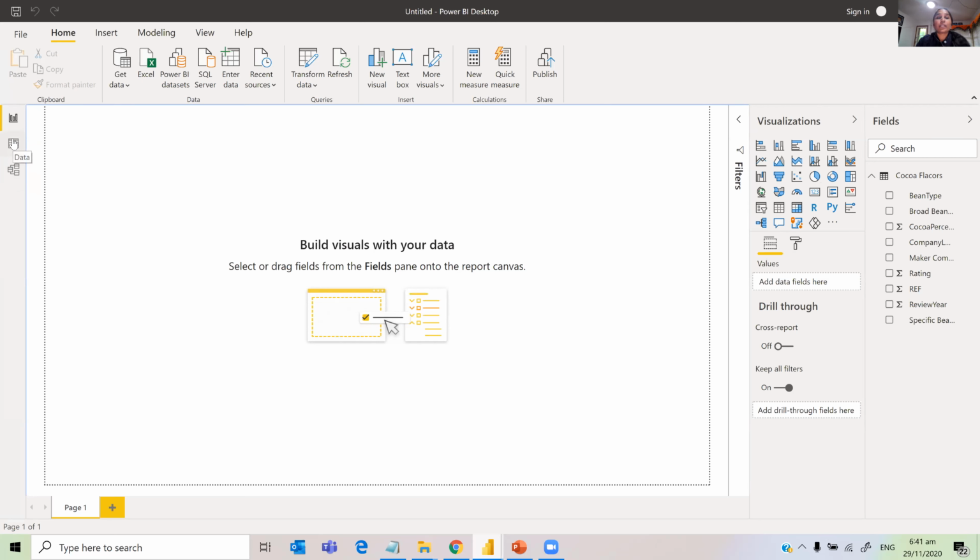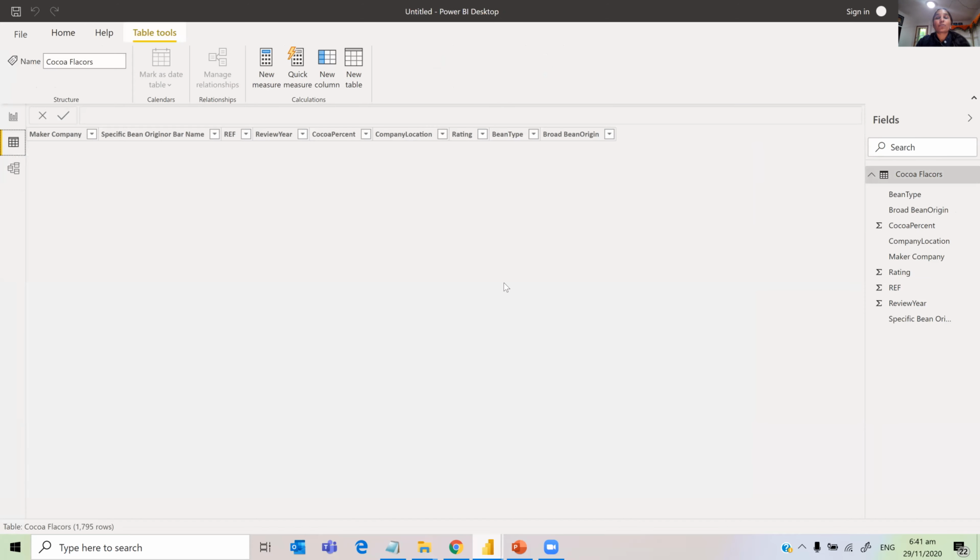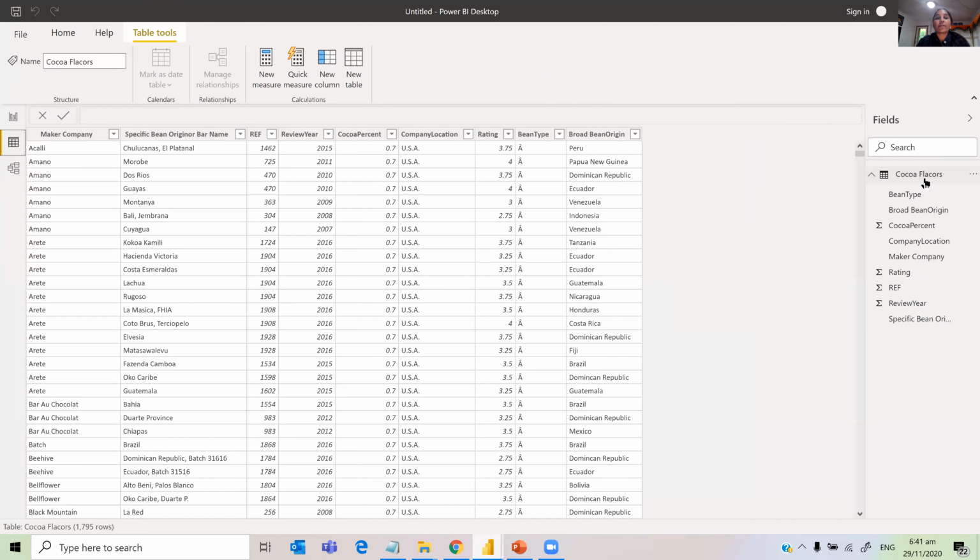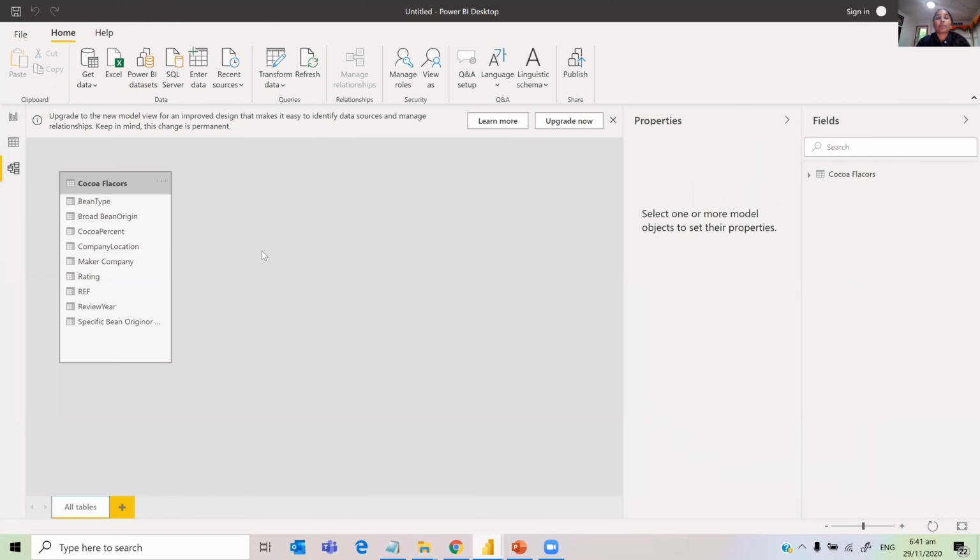And if you go to the data layer, you can see all the data. Because we have one table, we can just see everything here. And if you have more than one table, you can link and create your model here. Link the other tables and then create your model here. I'm not going to do that because we just have one table.